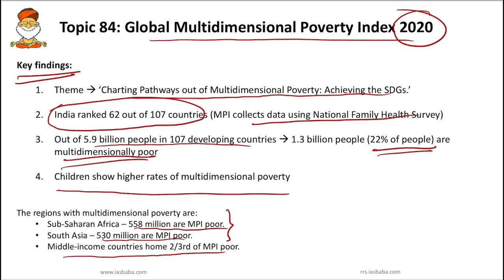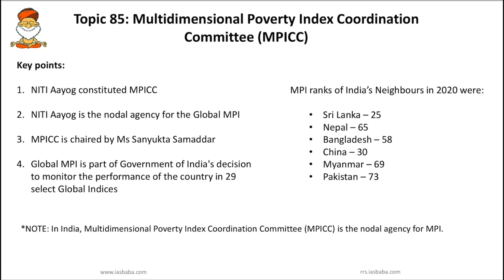Here you have to know that from both the African continent and South Asia, around 84.3% of multidimensionally poor people live in these two areas, that is sub-Saharan Africa as well as South Asia. These are some of the important findings from this Global MPI 2020.